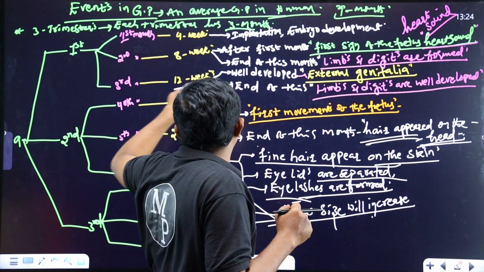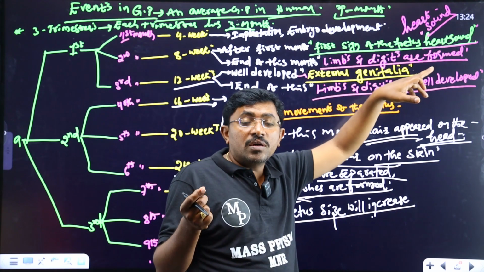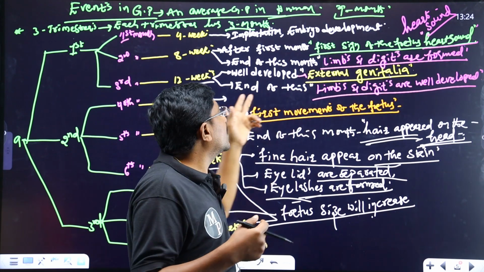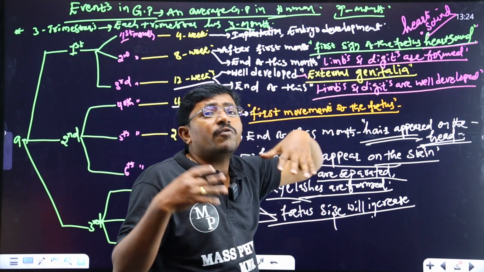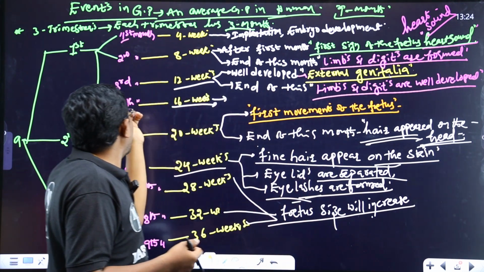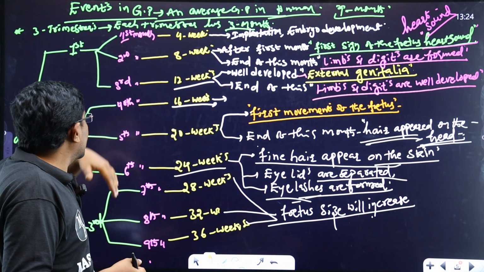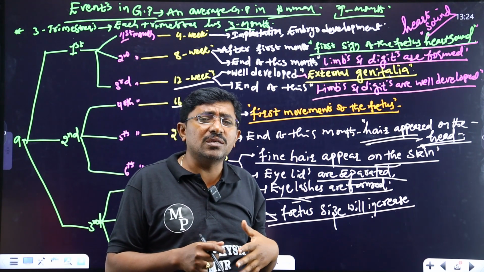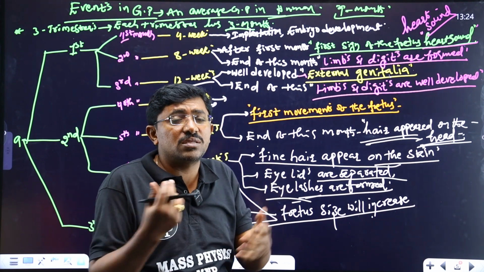Next, in the third month, or 12 weeks of the gestation period, organs are well developed. Specifically, the external genitalia appear. At the end of this month, limbs and digits are well developed; in the second month they were just formed. So up to here is the first trimester, the first 3 months. In the second trimester, at 16 weeks, the fourth month, there is no specific event; the organs are just well developed in size.